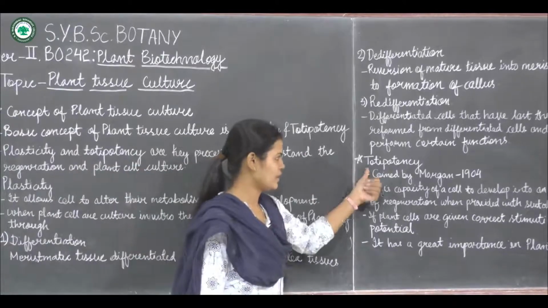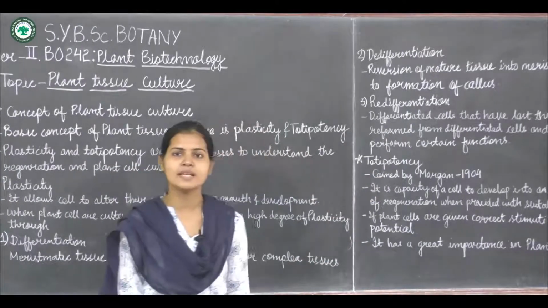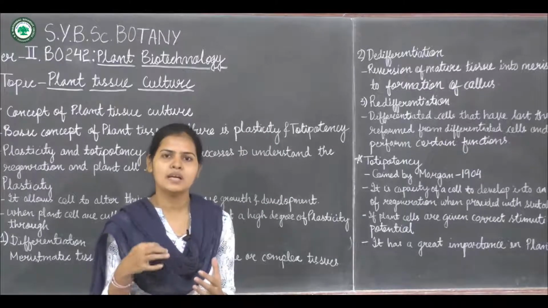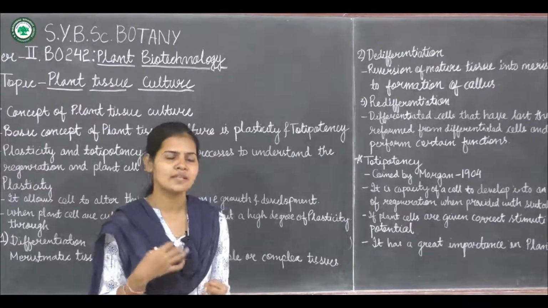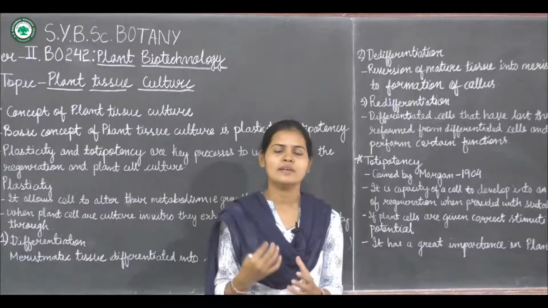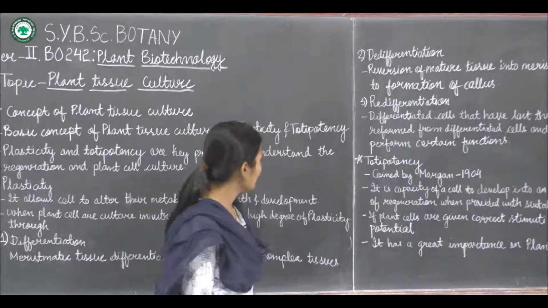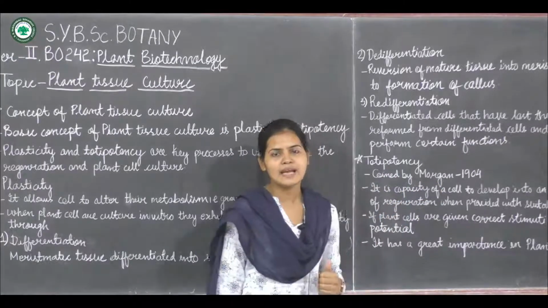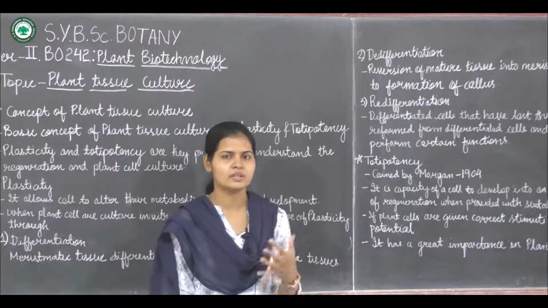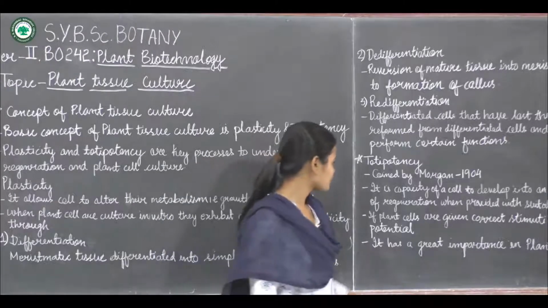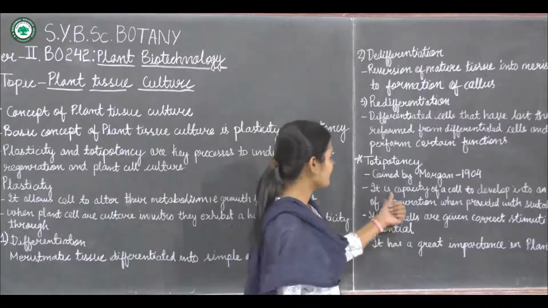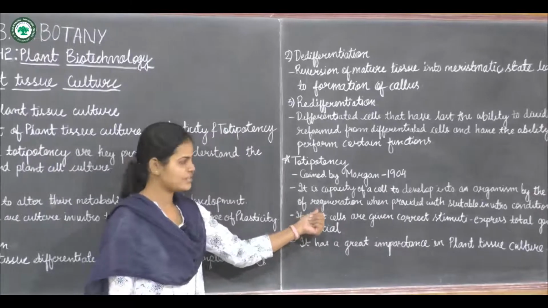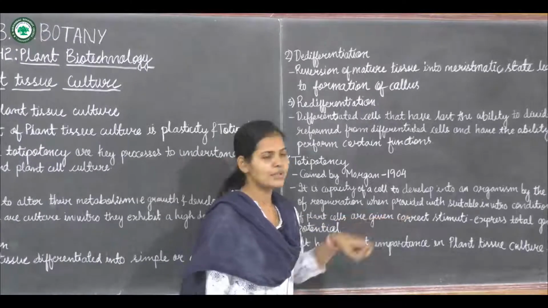Next is totipotency. Totipotency is mostly seen in the case of plants only. Why? Because plant cells have the ability, if we apply external stimuli to the cells, to develop into a complete organism. Now, first of all, the term totipotency was coined by a scientist, Morgan, in 1904. He was the first to give the term totipotency. Now what is totipotency? It is the capacity of a cell to develop into an organism by the process of regeneration when provided with suitable in vitro conditions.